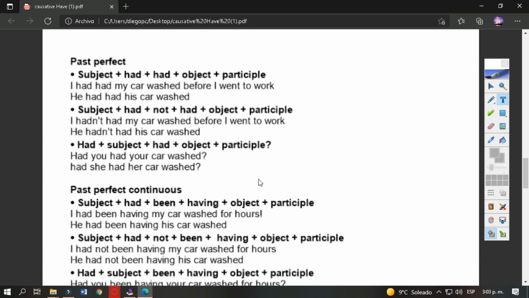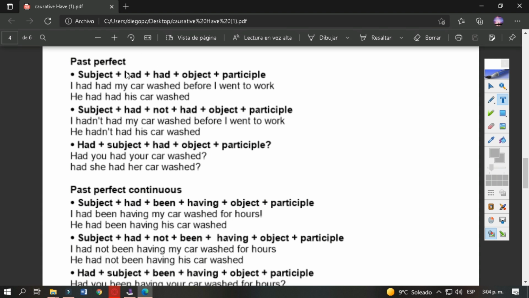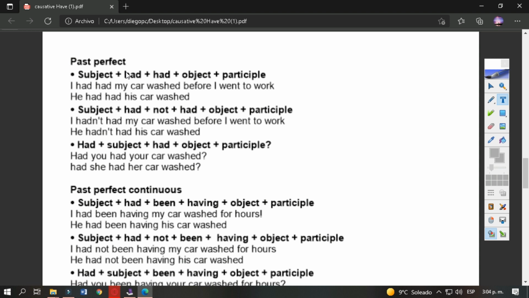For past perfect, we need a subject, had, because it's the auxiliary verb have in the past, had again because had is the past participle too of have, and this is our main verb, our causative verb, an object and an action in the past participle. So for the first example, I is the subject, had is the auxiliary verb, yes.